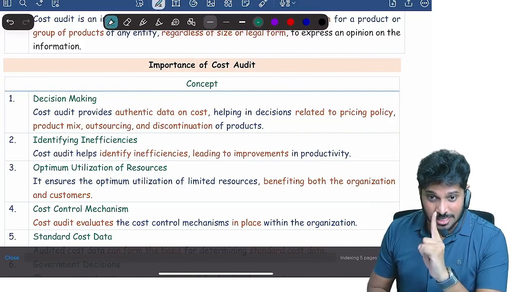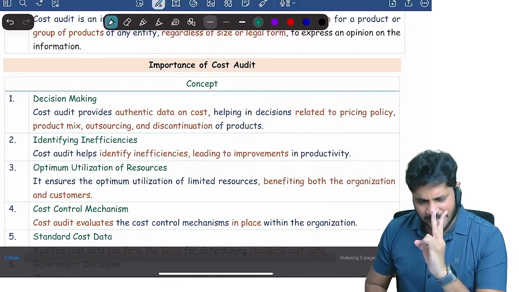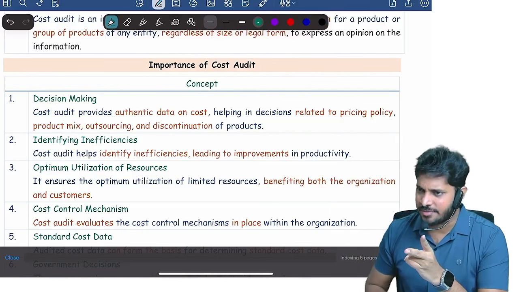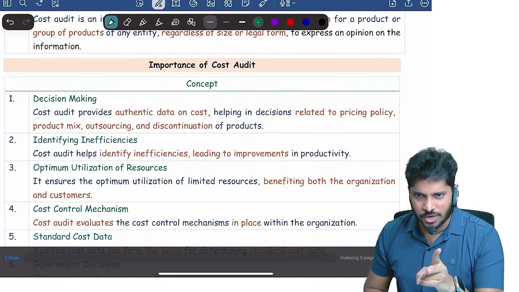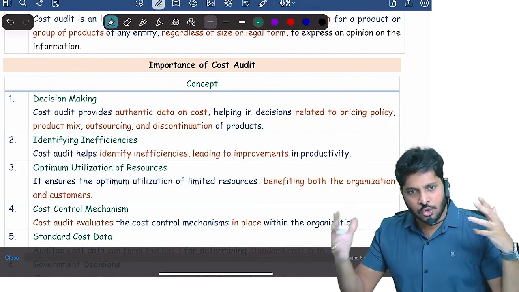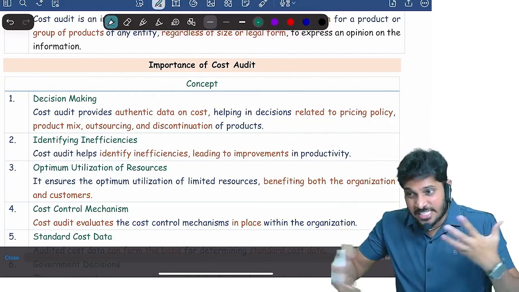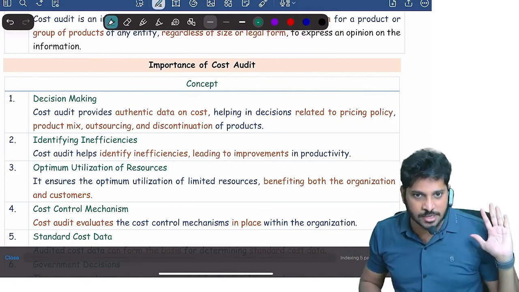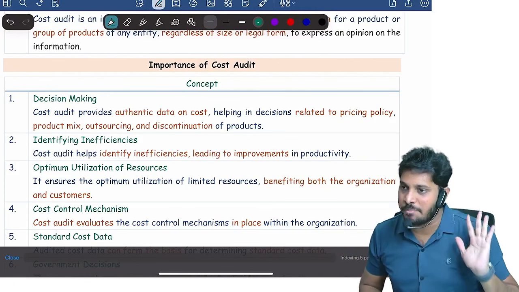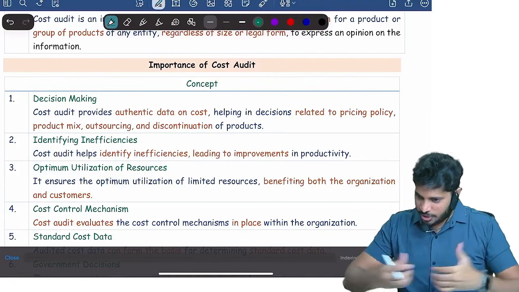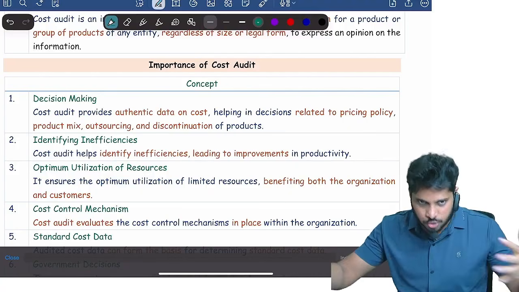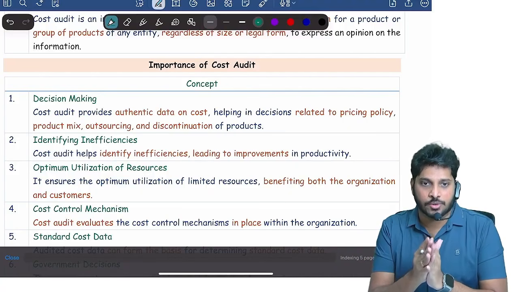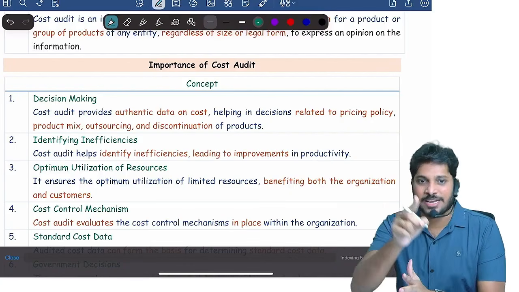So the primary beneficiary of cost audit is the government, and the second beneficiary is the company itself. The company will get to know through cost audit where they are losing money and wasting lots of resources. That data they will get through the cost auditor. These are the two main beneficiaries, and as a whole, the common public, because cost audit ensures that fair pricing is there.